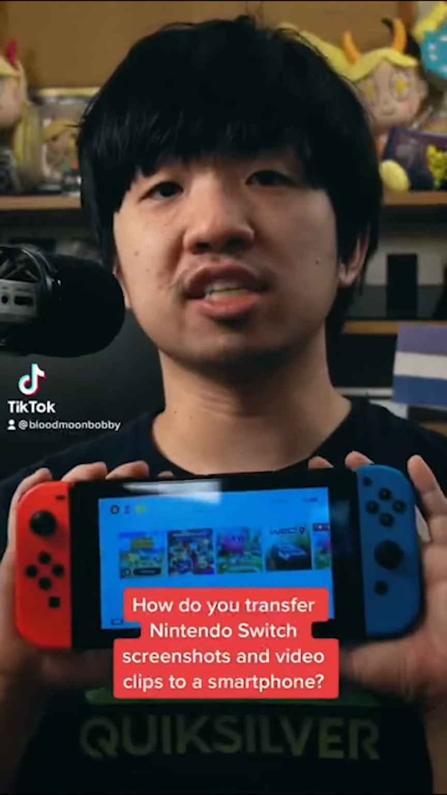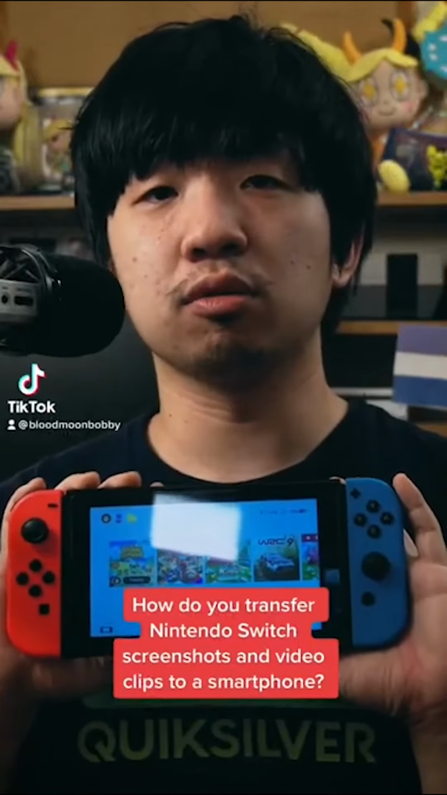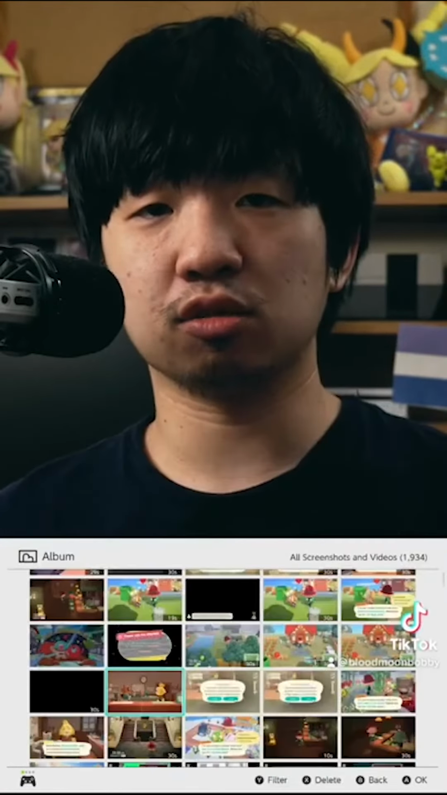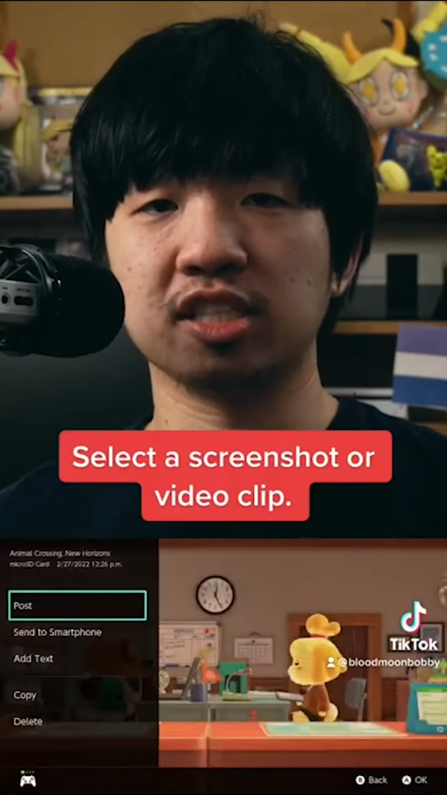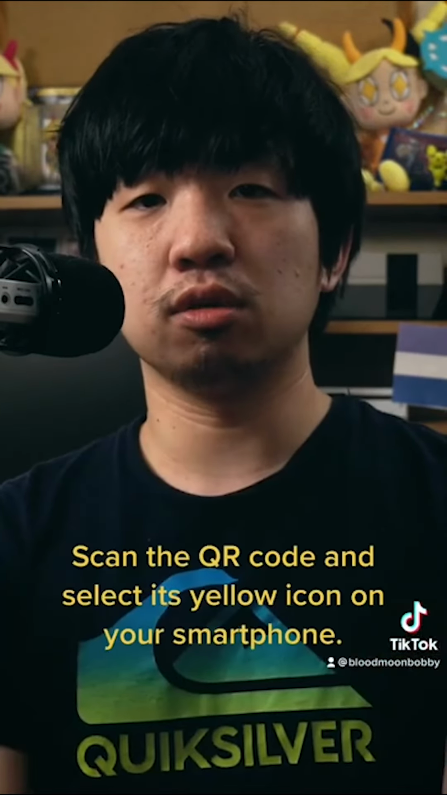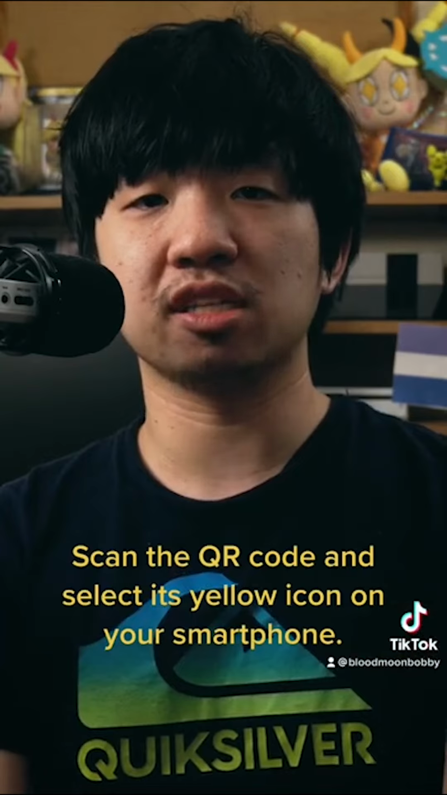Did you know you could send Nintendo Switch screenshots and video clips to your smartphone? First, enter the album and select any screenshot or video clip. Press A and click Send to Smartphone. Scan the first QR code you see using your smartphone and tap its yellow icon.